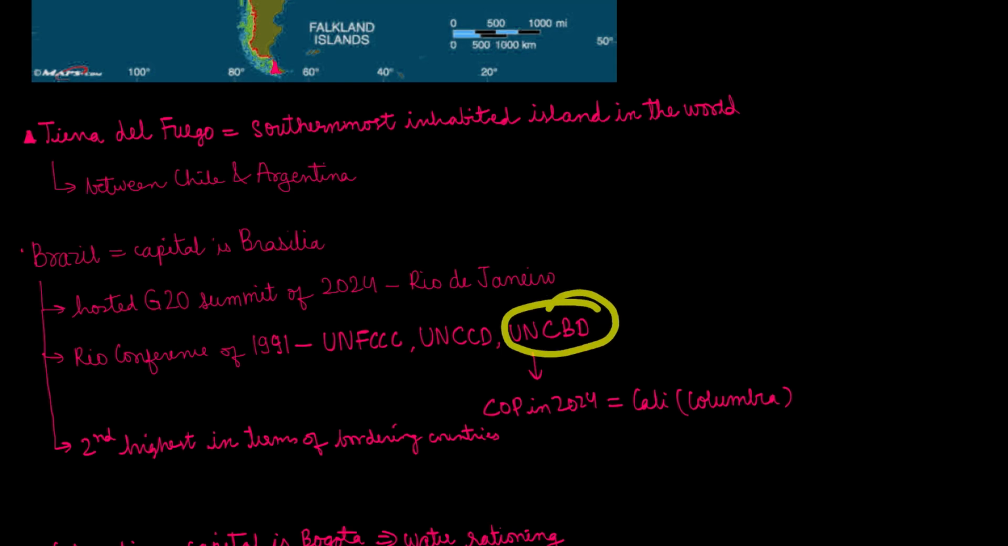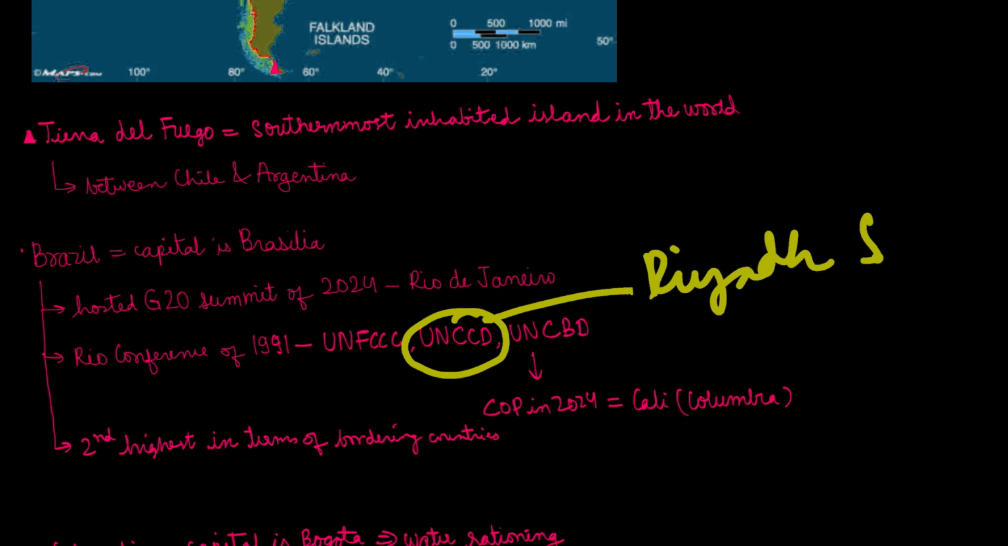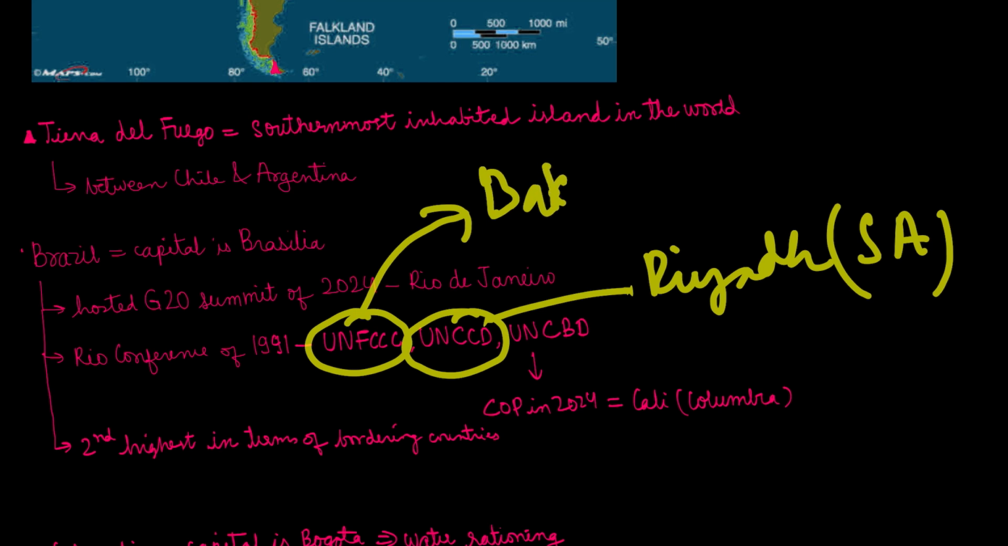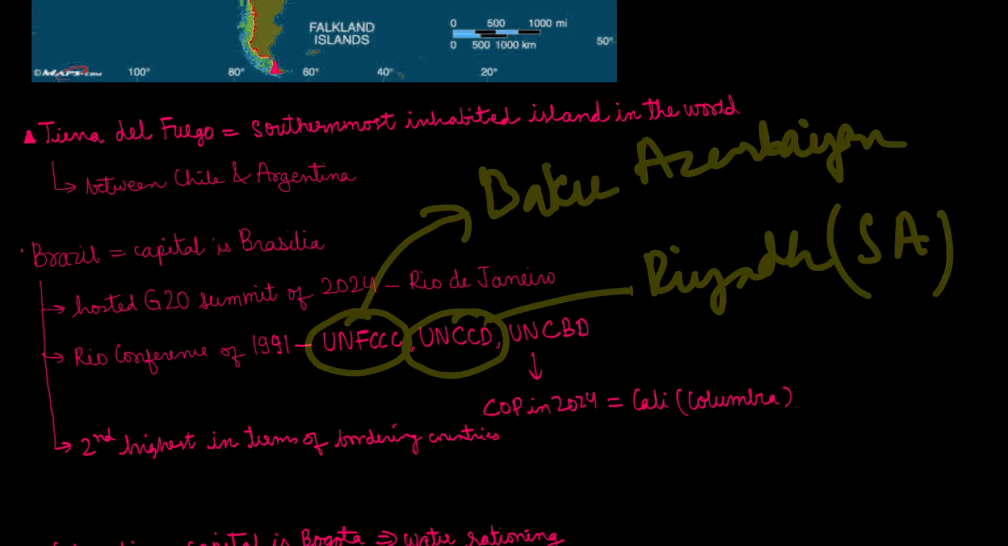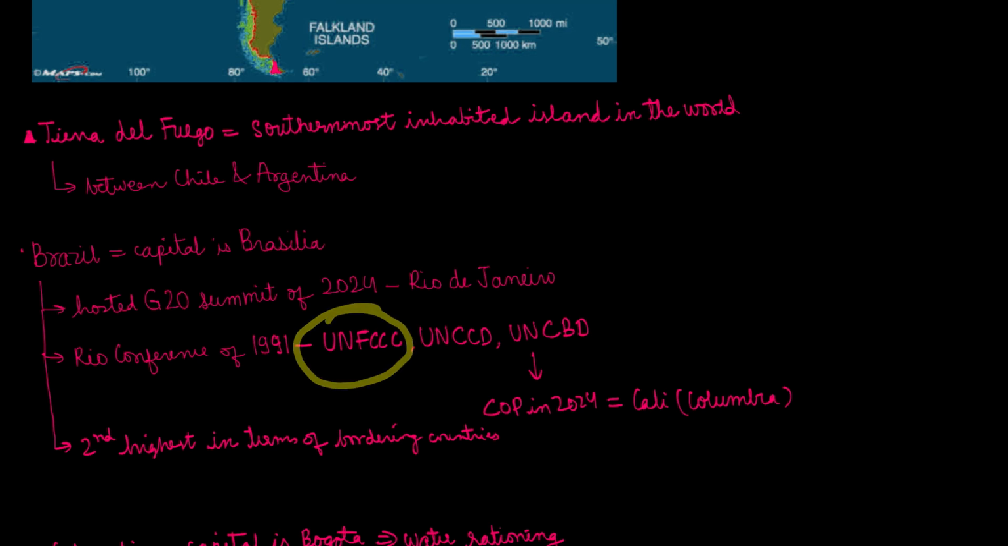So UNCBD's COP in 2024 was held in Cali in Colombia. For UNCCD, it was in Riyadh, Saudi Arabia, and UNFCCC was held in Baku, Azerbaijan. So these are for 2024: Baku, Riyadh, and Cali, which is in Colombia.